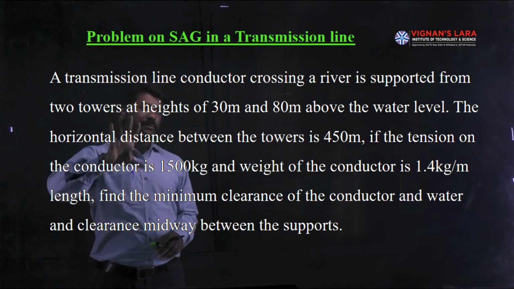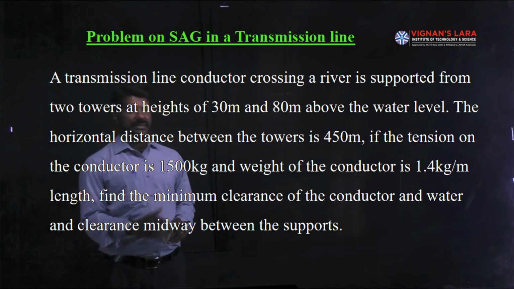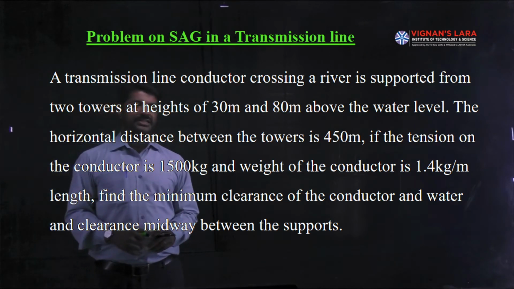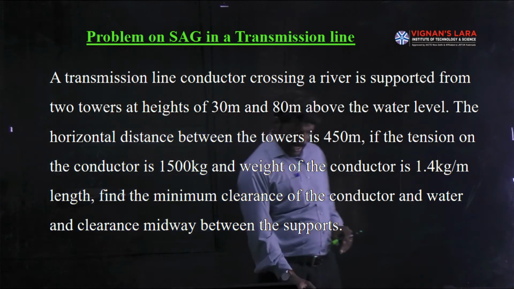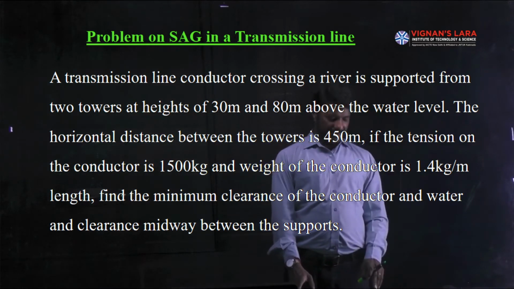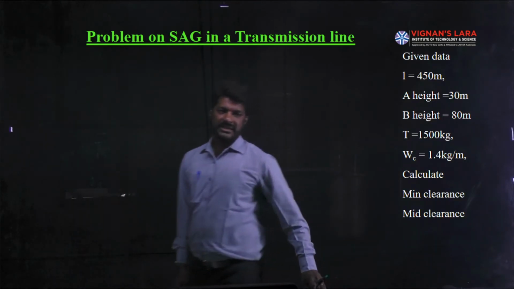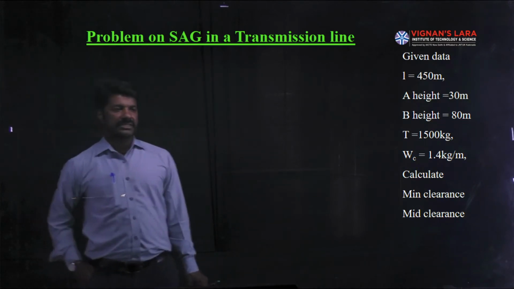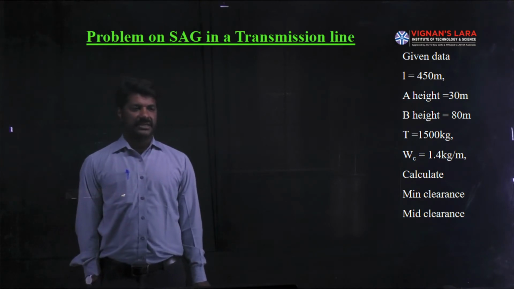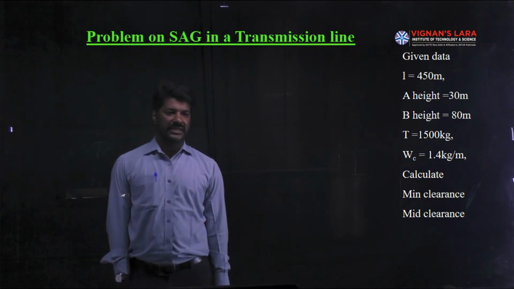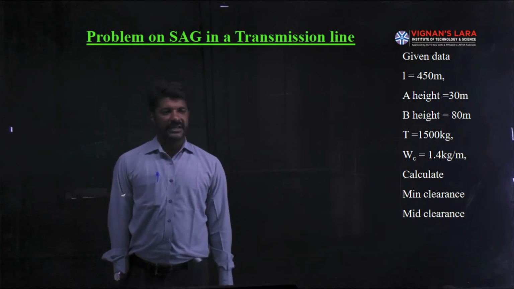Minimum clearance in general occurs at the lowest point of the conductor and water level, and also the clearance midway between the supports. So it's a peculiar problem with unequal support levels of the towers. If you check it out, this was the given data. Span length is identified to be 450 meters, support A height is 30 meters and support B height is 80 meters, and also tension directly was given as 1500 kg. WC is 1.4 kg per meter length, and calculate the minimum clearance and mid clearance.